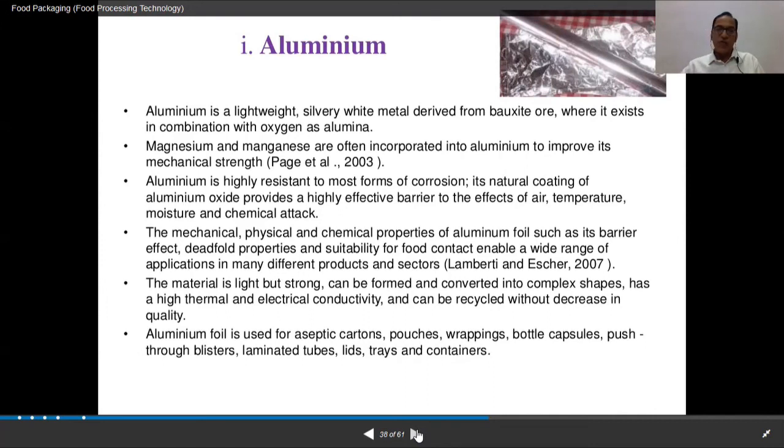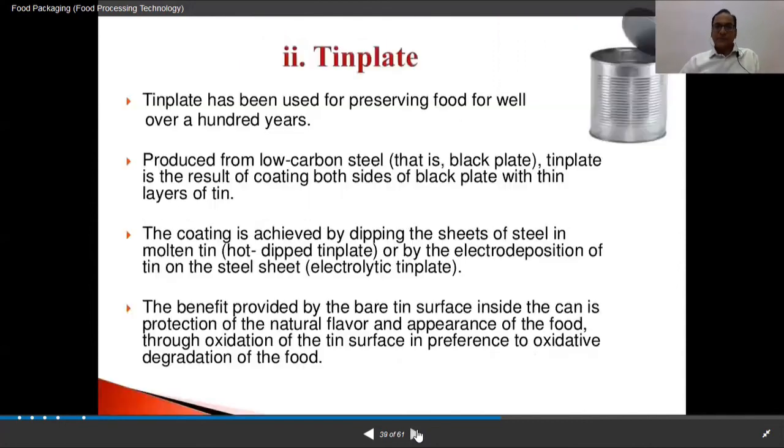Household item aluminum foil is found everywhere, and still it is used in terms of catering package, food which is being catered, the food which is being delivered, the food which you are carrying to your workplaces, schools, and so forth. Aluminum foil containers are very popular nowadays. Aluminum foil is used for aseptic cartons, pouches, wrappings, bottle capsules, push-through blisters, laminated tubs, lids, trays, and containers. So huge range of aluminum containers is available, where the whole platters are made of aluminum sometimes. Very popular. Then tin plate, it is used for making your cans, cans जिसको बोलते हैं.